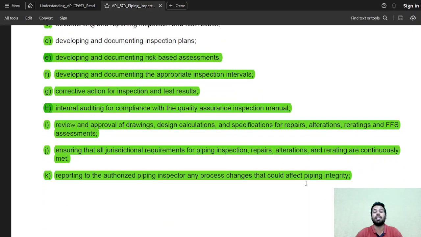Internal auditing for compliance with the quality assurance inspection manual, review and approval of drawings, design calculations, and specifications for repairs, alterations, re-ratings, and fitness for service assessments. Meeting all the jurisdictional requirements for the piping system inspection, repair, and alteration continuously. Reporting to the authorized piping inspector any process changes that could affect the piping integrity.